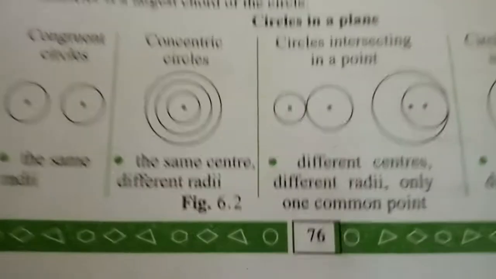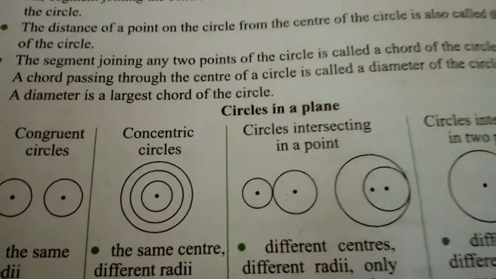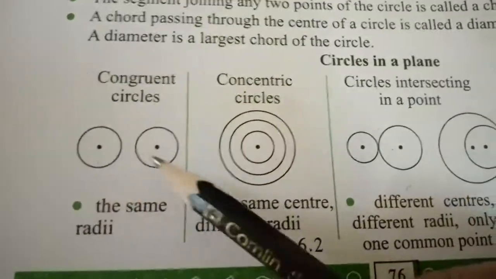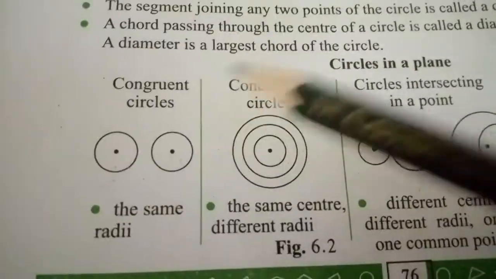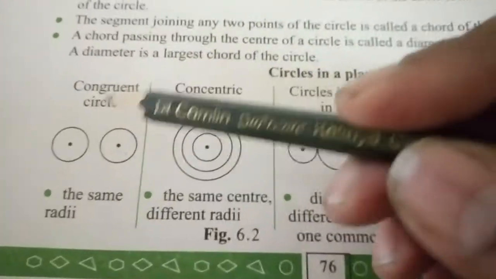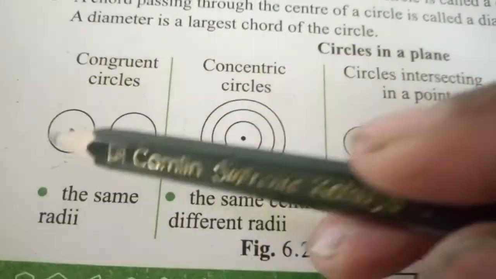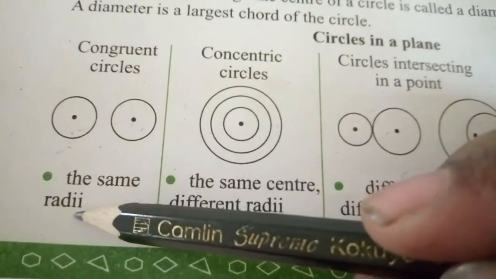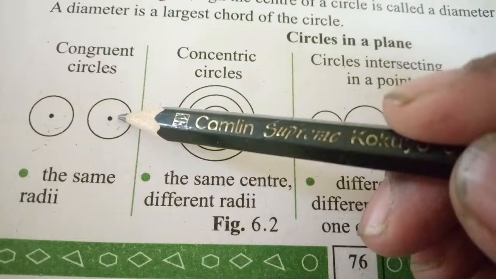Now see the circles in the plane. So there are different types of circles. Let us refer to the textbook. So circles in a plane. So these are the two circles. They have the same radii, so they are called the congruent circles. What is the definition of the congruent circle? If two circles have the same radii, then they are called congruent circles.